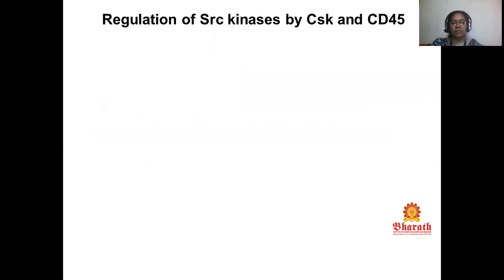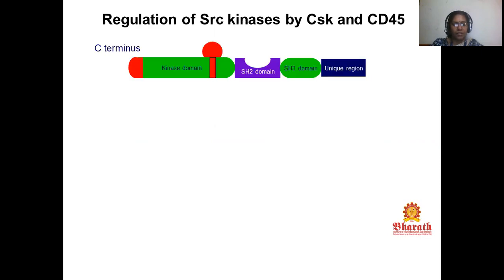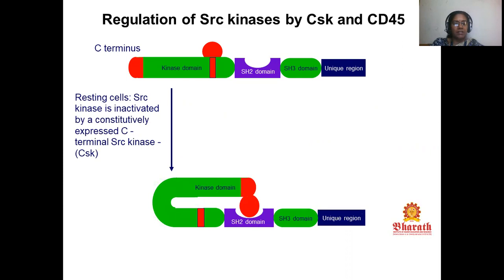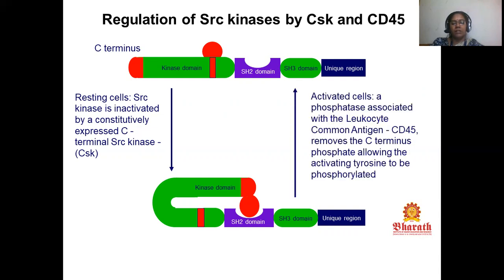Regulation of SRC kinase by CSK and CD45. In resting cells, the SRC kinase is inactivated by the constitutively expressed C-terminal SRC kinase, CSK. In activated cells, a phosphatase associated with the leukocyte common antigen, CD45, removes the C-terminus phosphate, allowing the activating tyrosine to be phosphorylated.